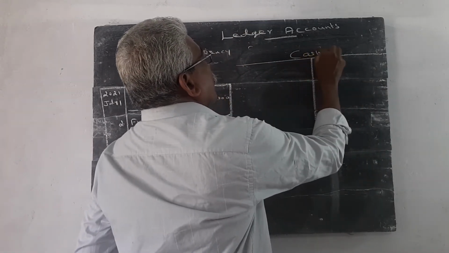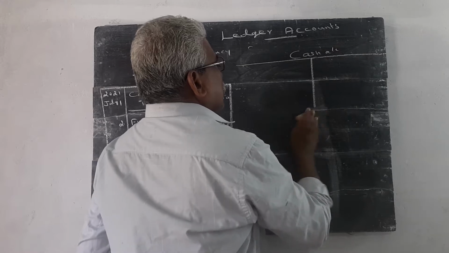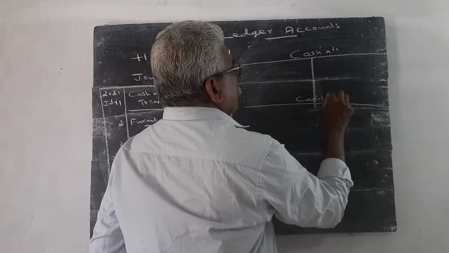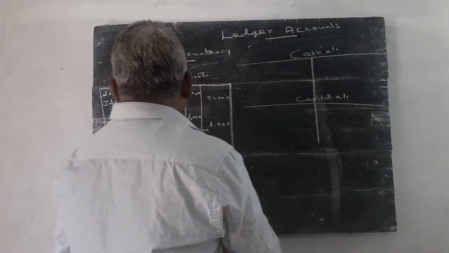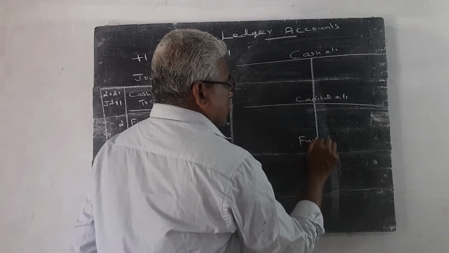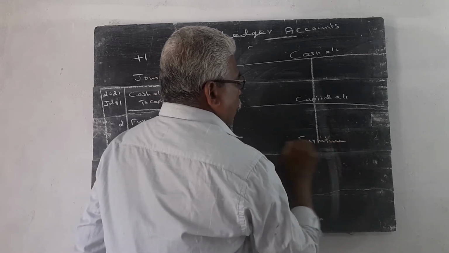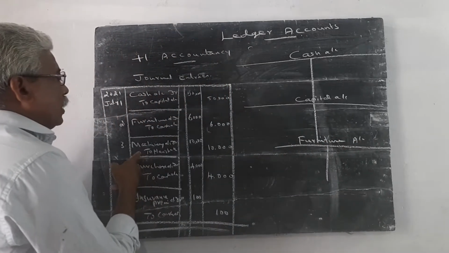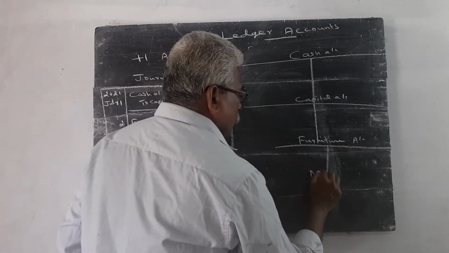cash account. Likewise, second account is capital account. Third account is furniture account. Then the next account is machinery account.